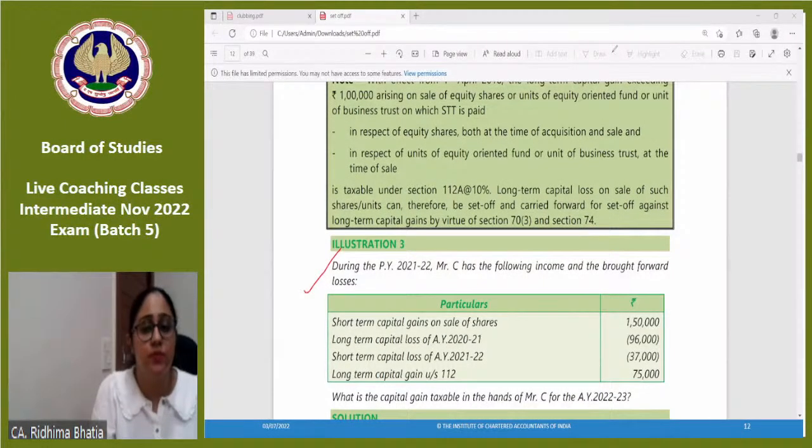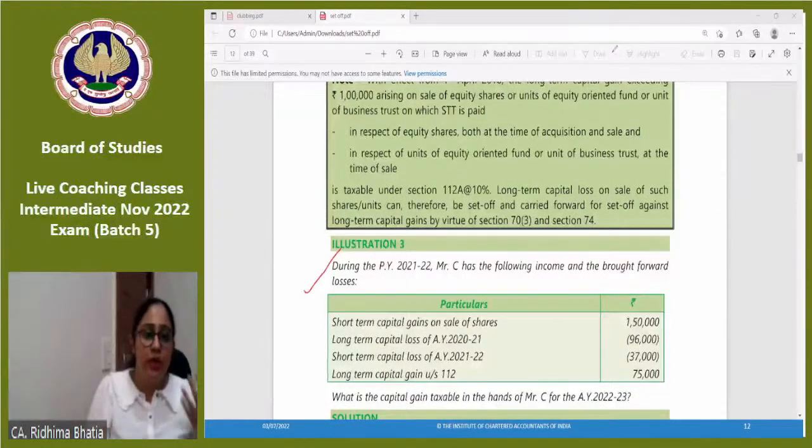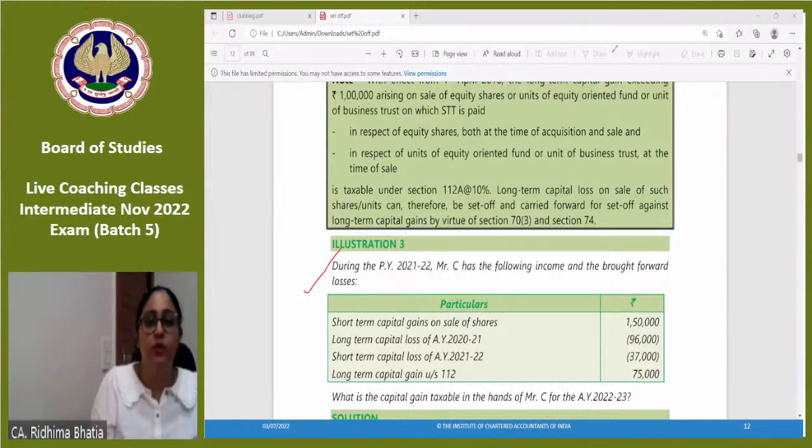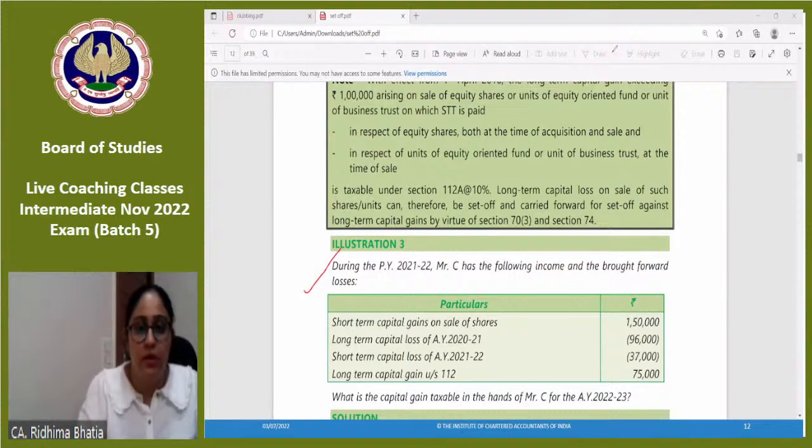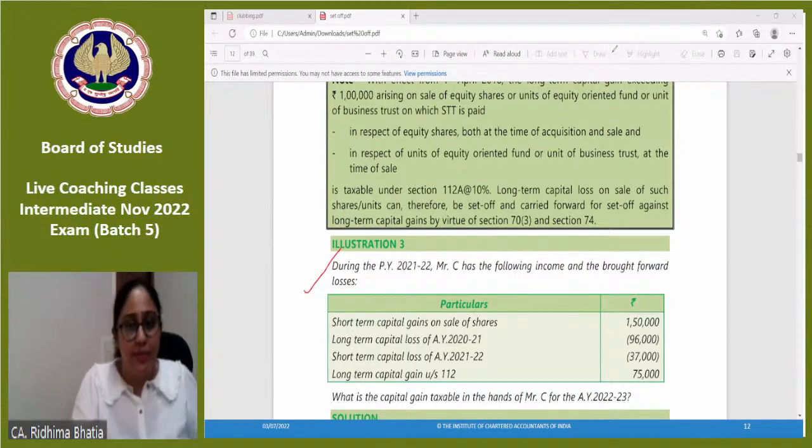Mukta, the loss will lapse if you're not filing the return, so you will file the return on time, ना? Because otherwise, loss का क्या मतलब है कि future में आपको income होगा तो you can adjust it. Adjust it means you will not pay any tax or you will pay less tax. So if you want to carry forward the loss, you will file your return on time so that in future, if income arises, your losses can be carried forward and set off, and ultimately income is less. ठीक है, so सबको सारे चैप्टर समझ आए?